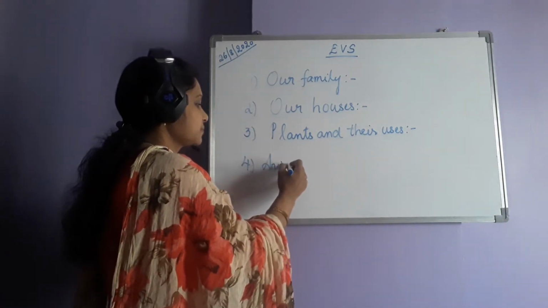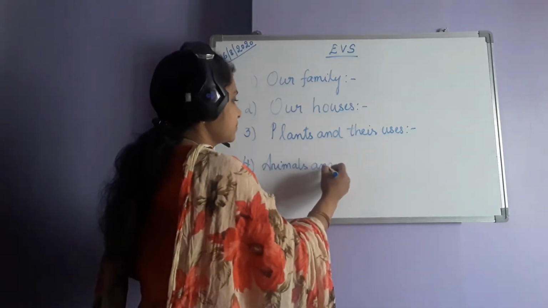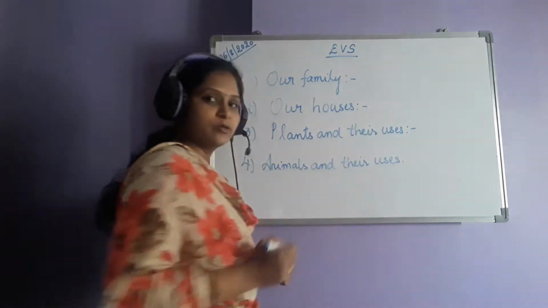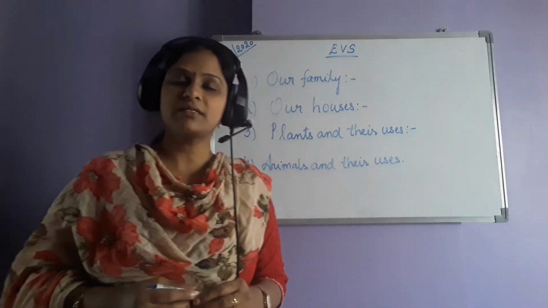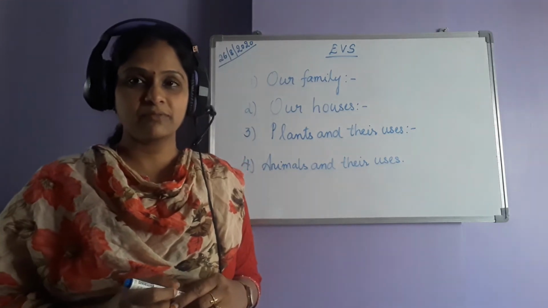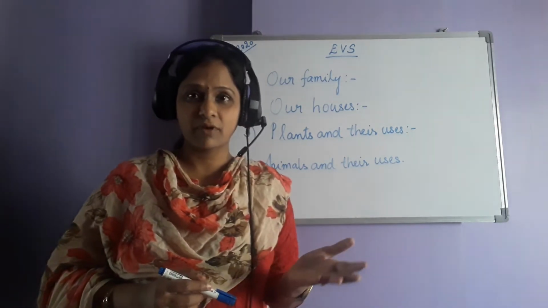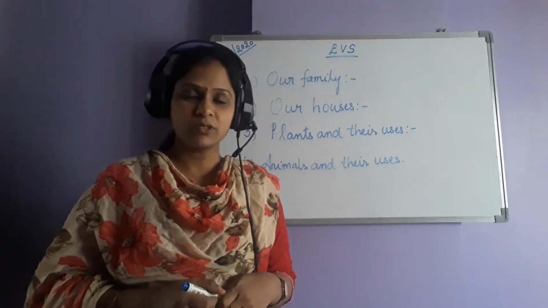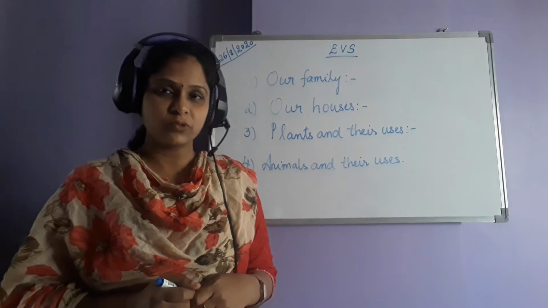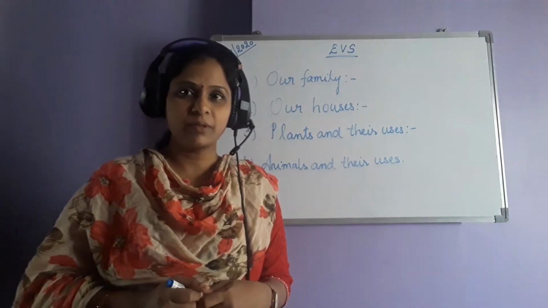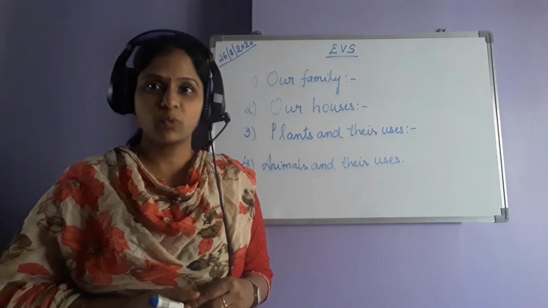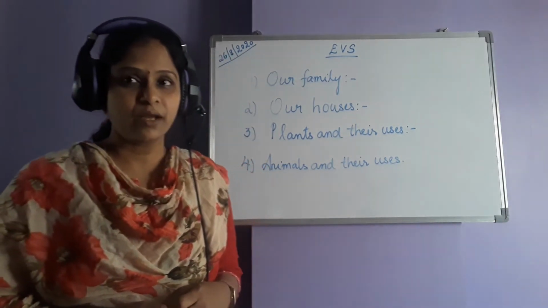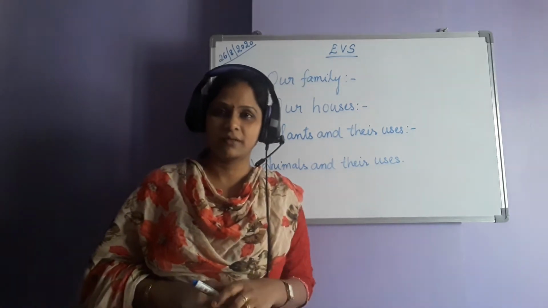Next one is animals and their uses. The next chapter we have learnt on animals. Types of animals we have seen: domestic animals, farm animals, wild animals, water animals, isn't it? And also how these animals are helpful to us. Yes, hope all of you remember all these content. And we had a quiz on these animals also. Yes, last week it was a quiz and also the textual exercises of this chapter.